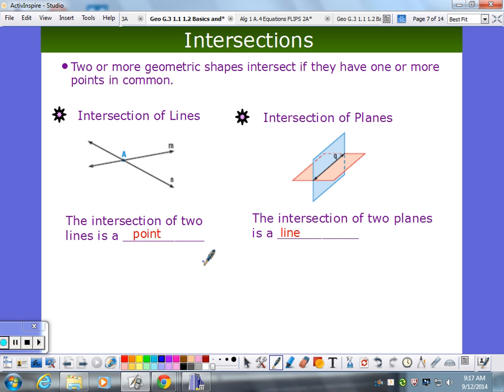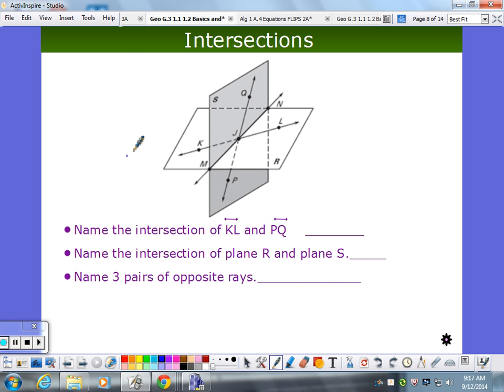Well, now you're just gonna blow my mind here, because what happens when you have things that are more than 3 dimensions? Yeah, I know, it starts getting really complicated. It does. All right, well, let's see if we can name these intersections.